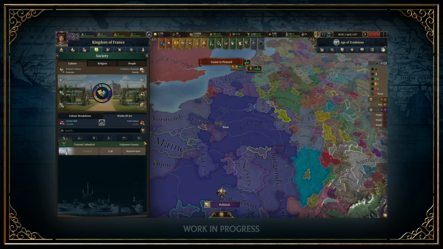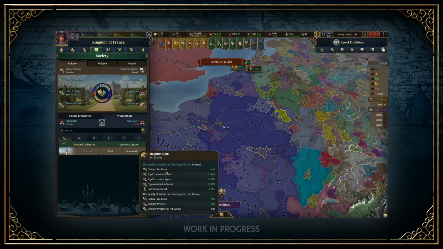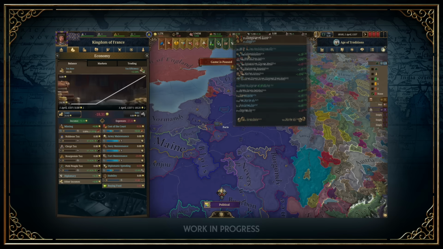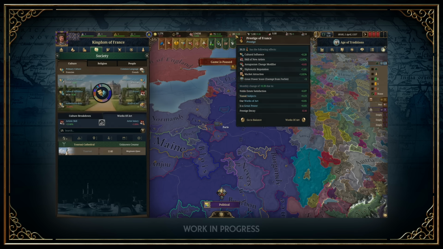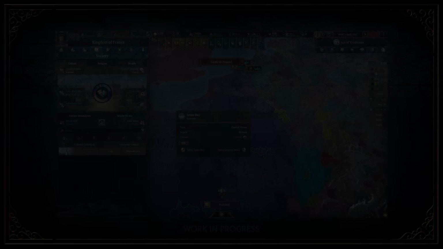Or with culture, renowned works of art generate prestige, and high prestige in turn increases your market attraction and thereby improves trade. But we're getting slightly ahead of ourselves. Let's break down each of these topics one at a time, starting with religion.